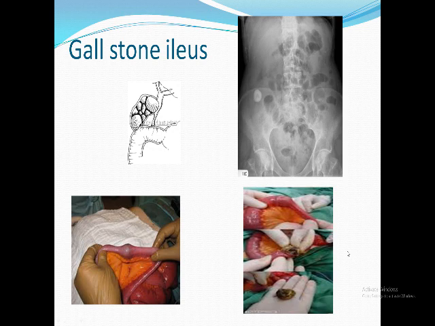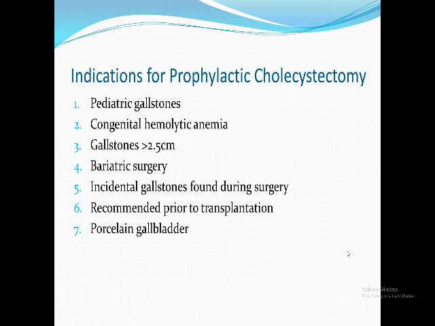I hope you can remember all types of presentations of gallstones. Many of them lead to acute abdomen, and most of them are treated by cholecystectomy. After all this discussion, we still have an indication of removing the gallbladder due to silent gallstones.